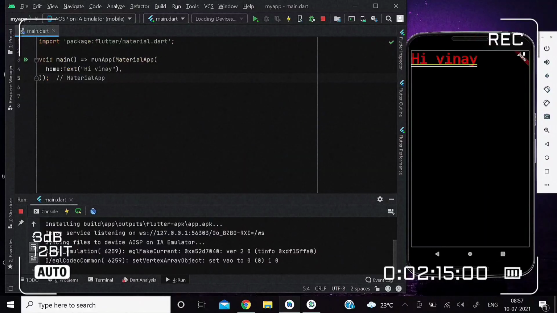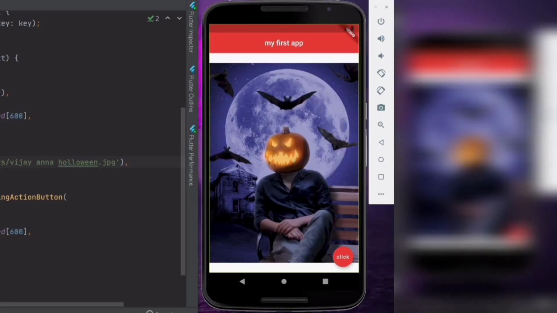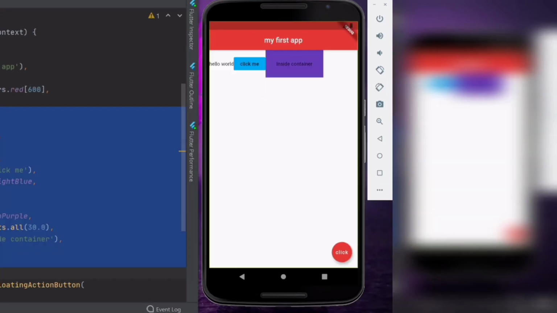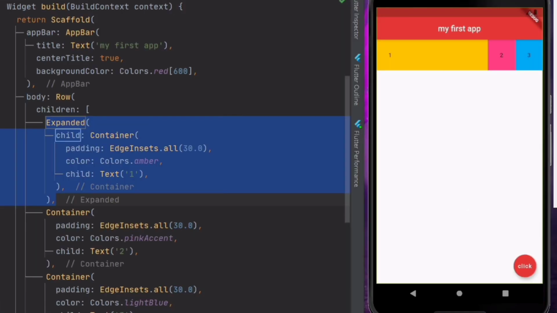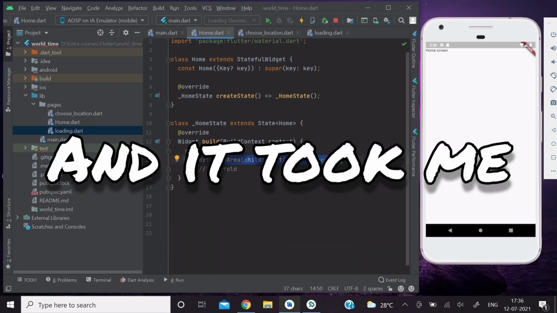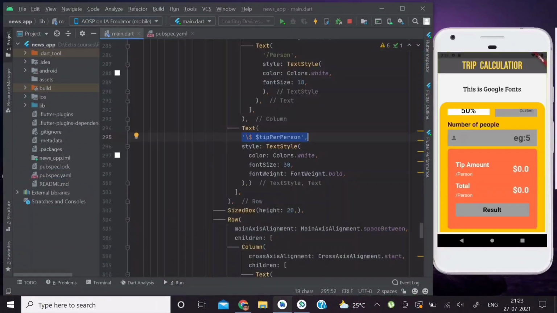I'm not going to go through all the code that I wrote in this program because it's boring and it's nerd stuff. This isn't a tutorial. So let's rush through whatever I have learned. First I learned to display a random text on the screen. Then I added an app bar and I changed its color and added a button to it. Then I changed the font of the text, added a picture and another picture, icon, button with an icon. Then I added some padding and some more padding and arranged them in random directions. Then I created two dummy apps. App number uno, app number dos. Then I ran into lots of errors, and it took me hours and hours to solve those errors since I am a little bit dumb.